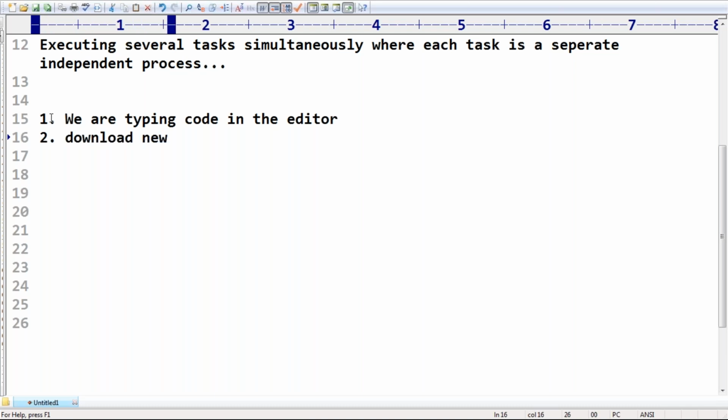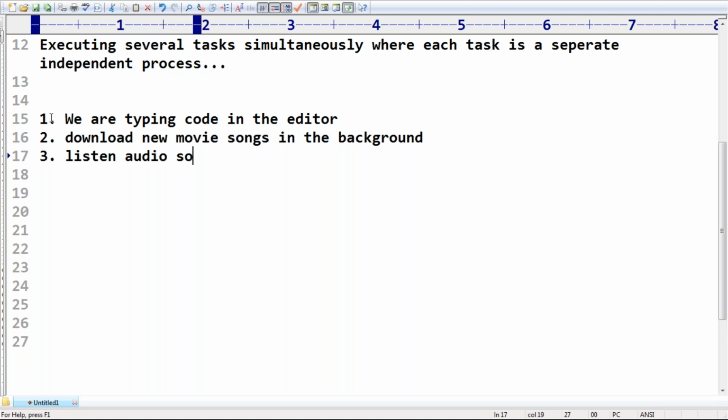or otherwise new movie songs in the background. Correct or not? You can download, sir. One process is going on, which is downloading new movie audio songs. In the background, I want to download new movie songs. While the download is happening, at the same time, I'm trying to code in the editor. At the same time, you can listen to audio songs which are already there in your system.